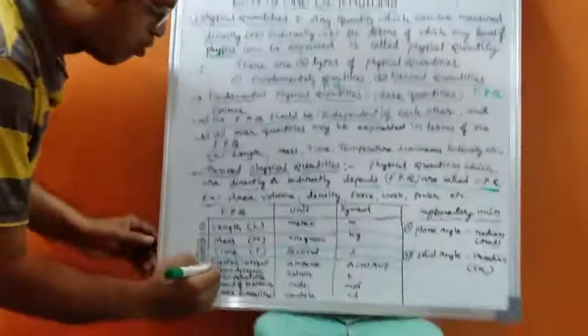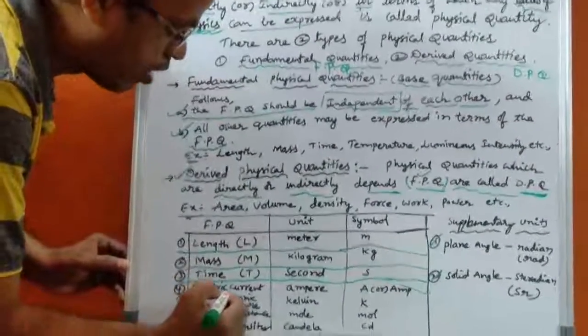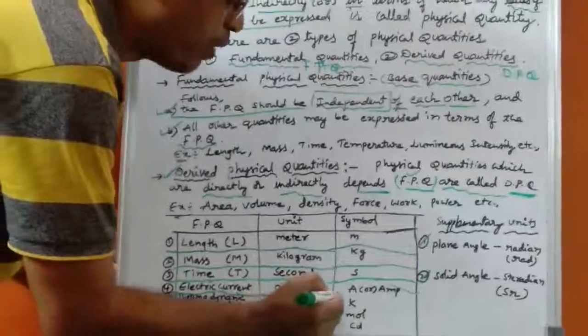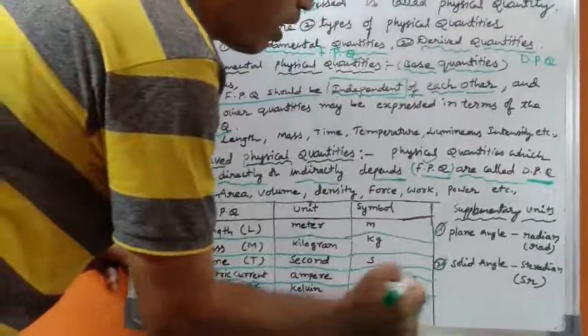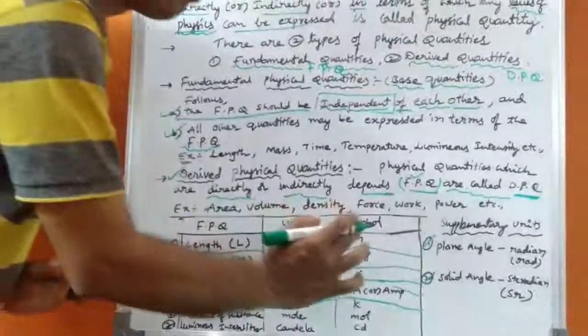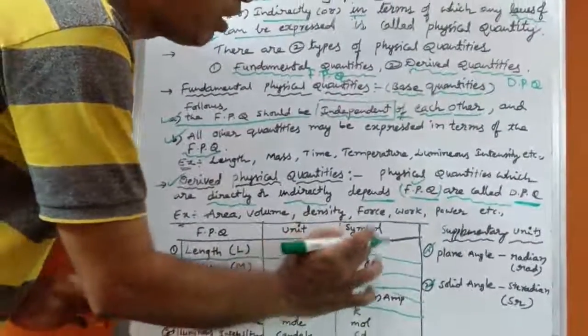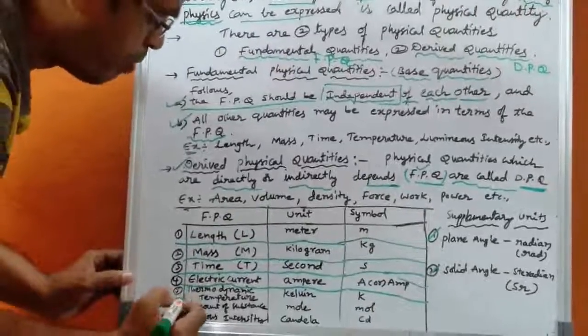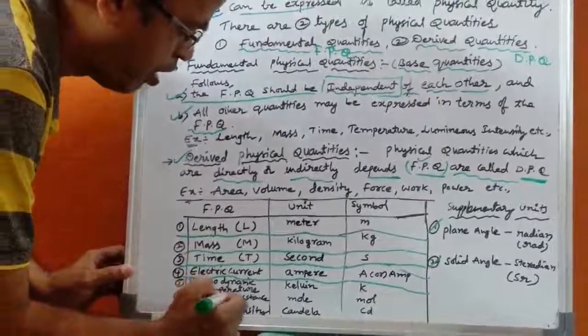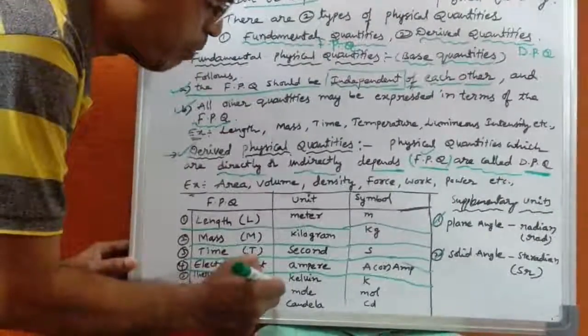The fourth quantity, electric current. The electric current unit is ampere and its symbol is A. Don't put a full stop after any units. You should remember that. Fifth quantity, thermodynamic temperature.